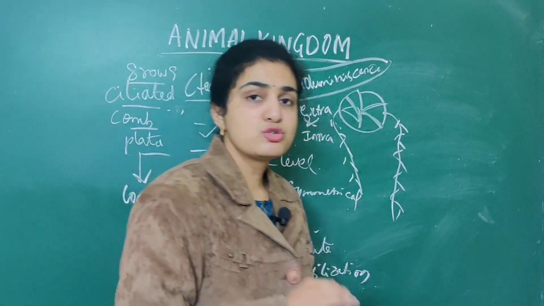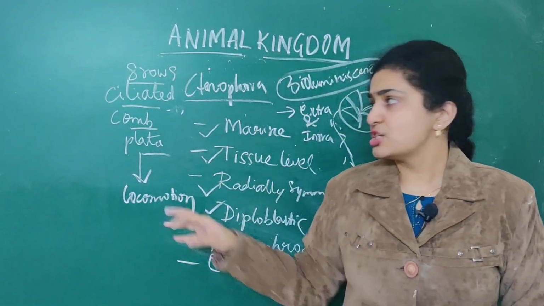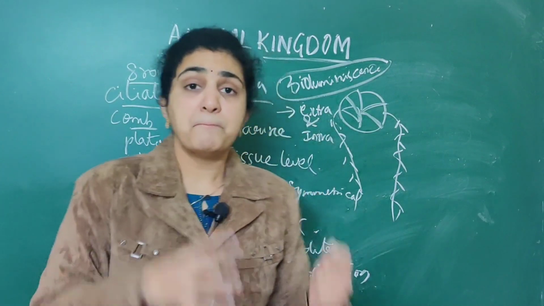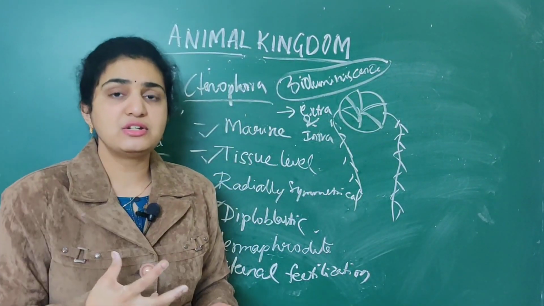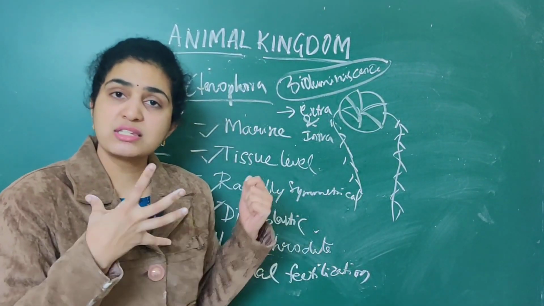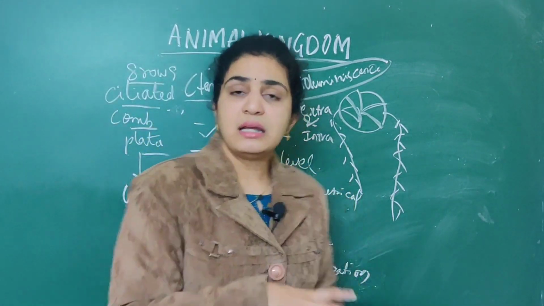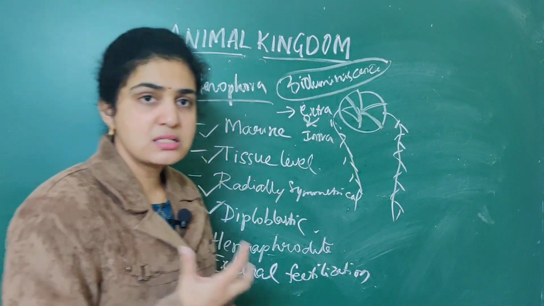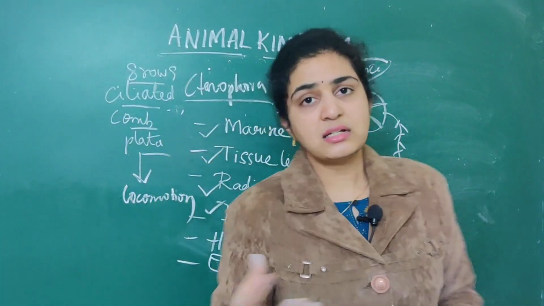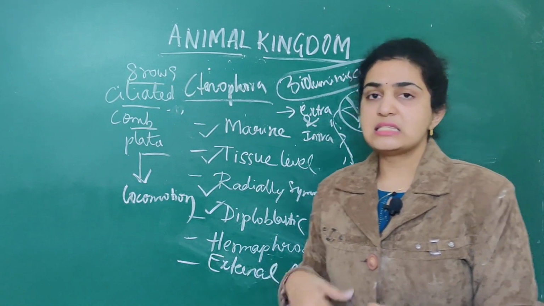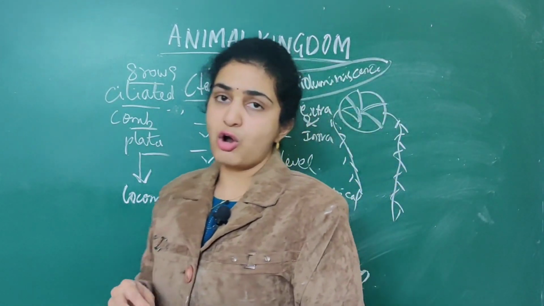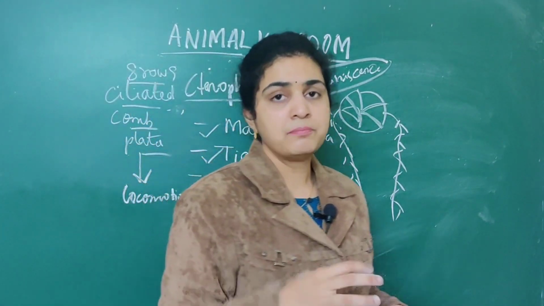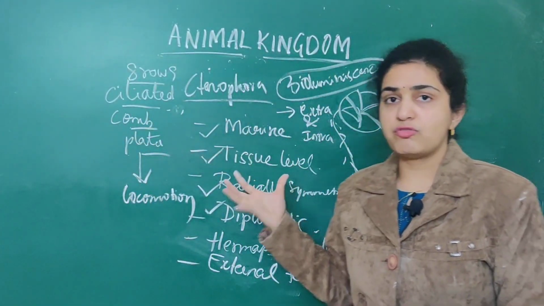When it comes to digestion, digestion is both extracellular as well as intracellular. But for sponges, it is only intracellular. For ctenophores as well as coelenterates, it is both extracellular and intracellular. Another specific feature is external fertilization, which is by ctenophores.